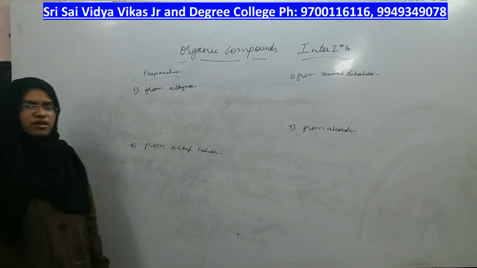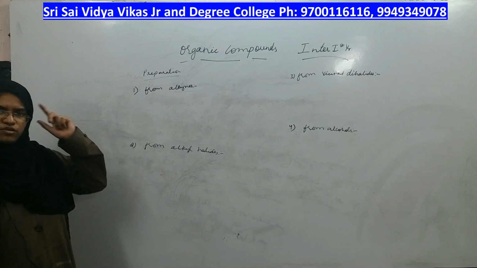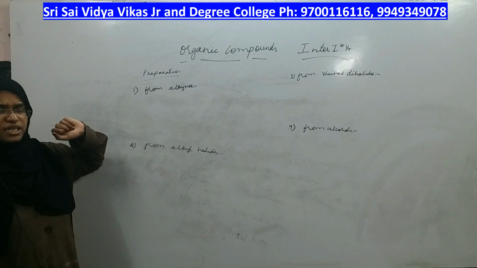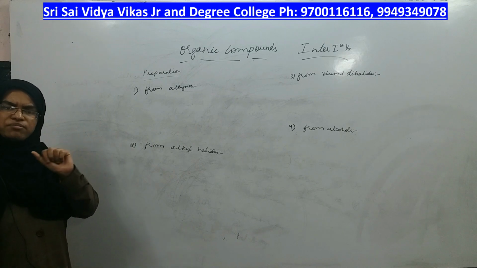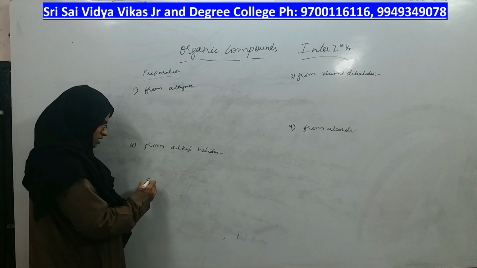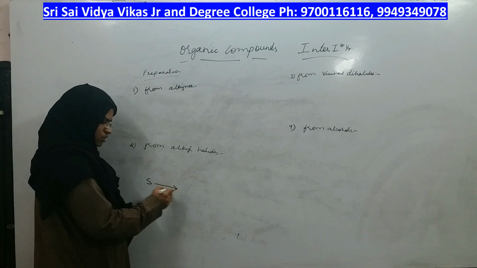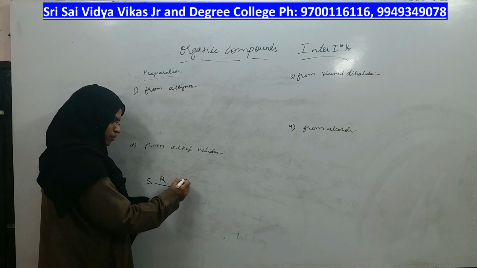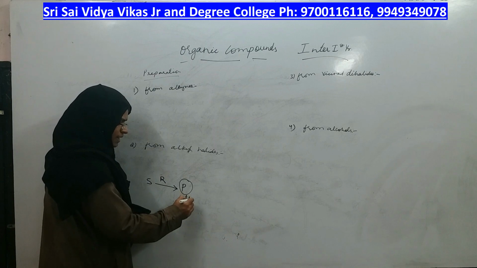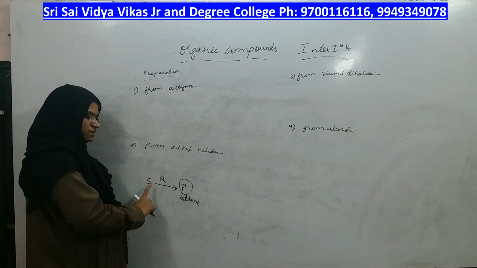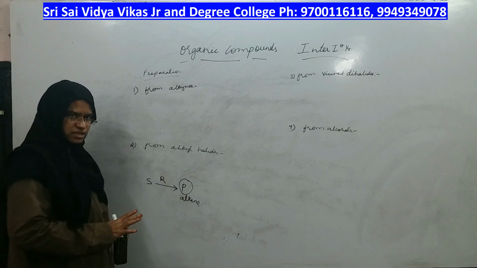So in this video we are going to discuss the preparation of alkenes, right? Alkenes can be prepared from different substrates. Preparation means what should be the reaction? Whatever substrate you take, whatever reagent you take, your product should give you alkene. Such reactions are called preparation of alkenes, right?